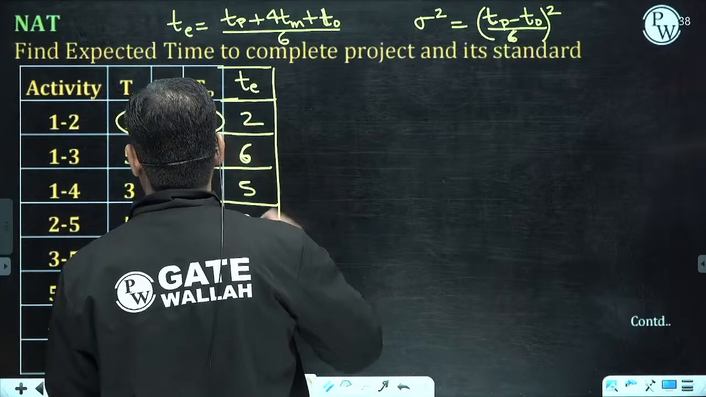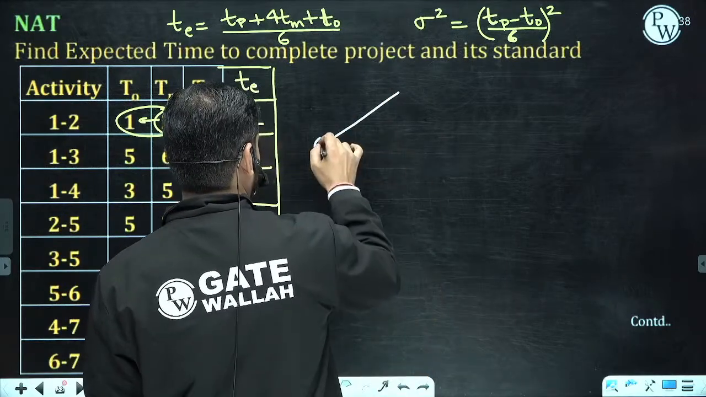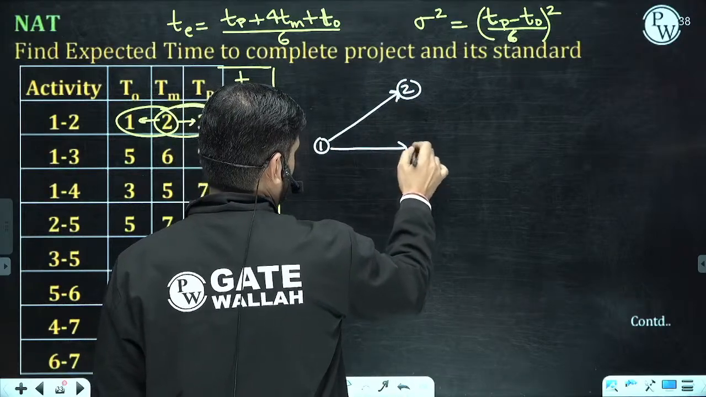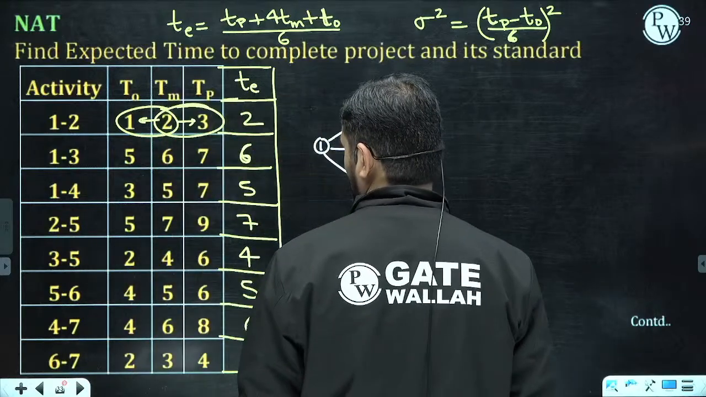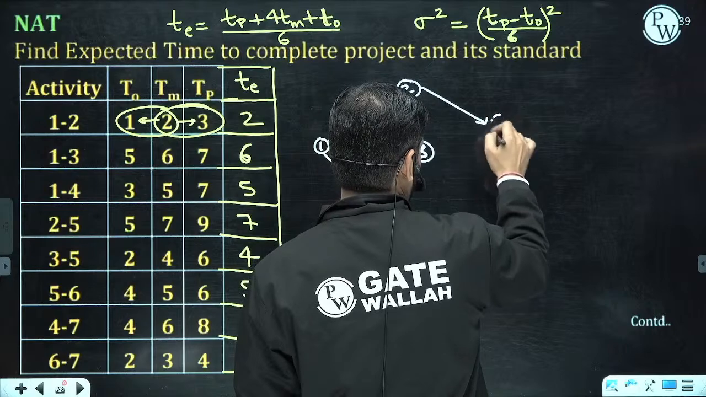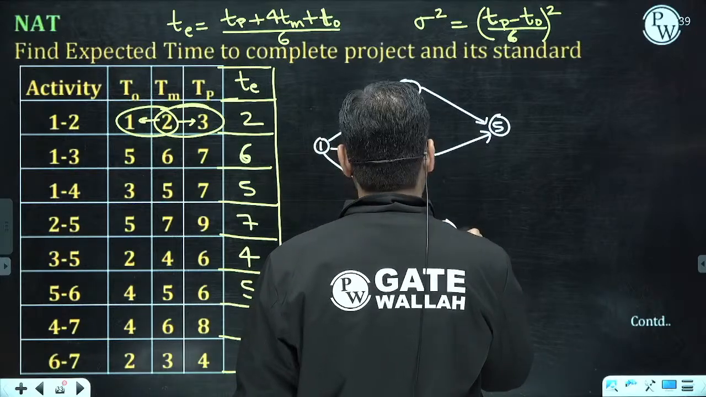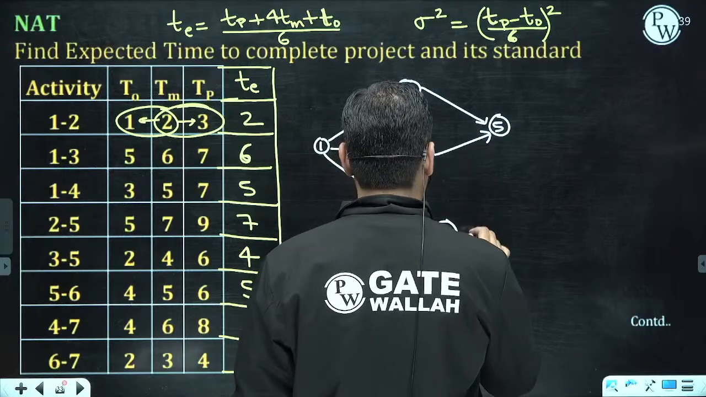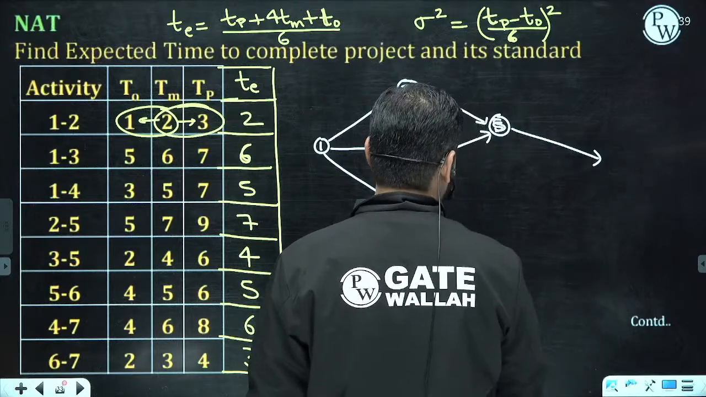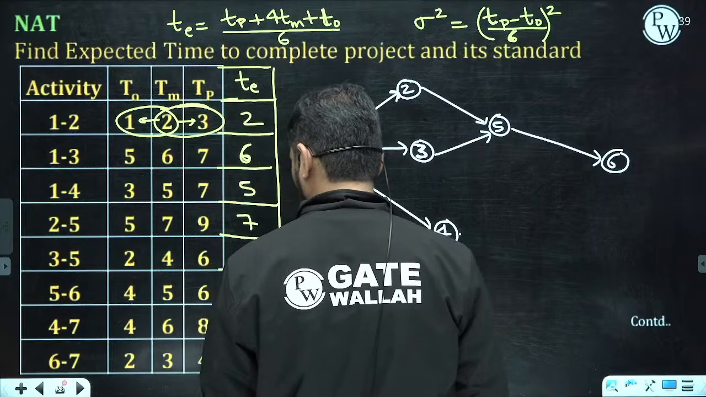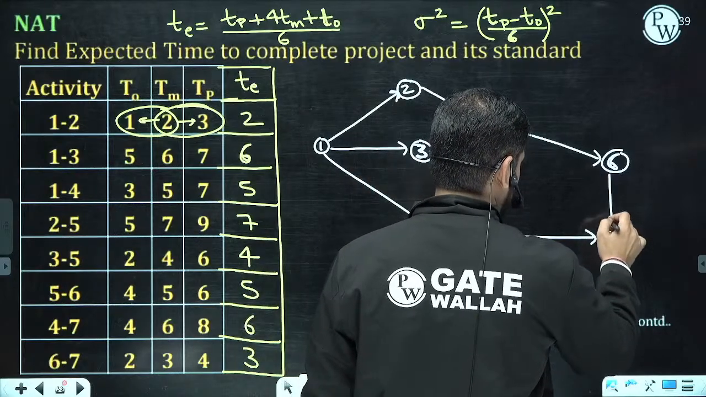Now check this. Let me apply this. Let me draw the diagram. 1, 2, 3, 4, then 2 to 5, 3 to 5, 5 to 6, 4 to 7, and 6 to 7.